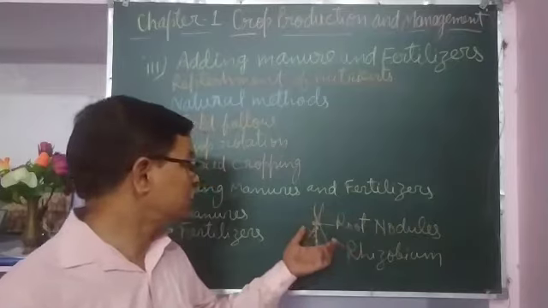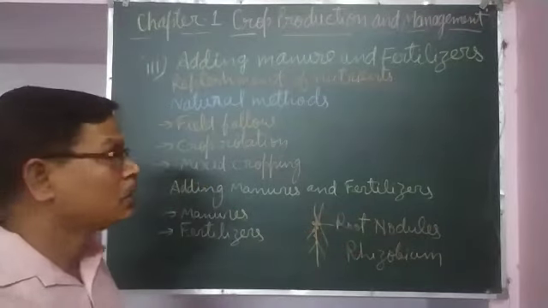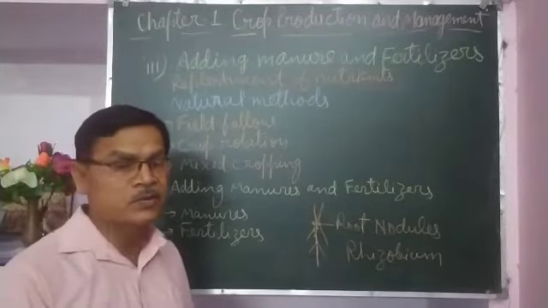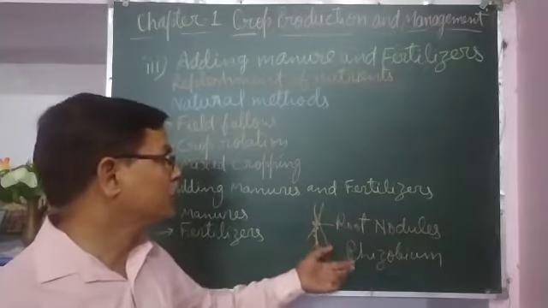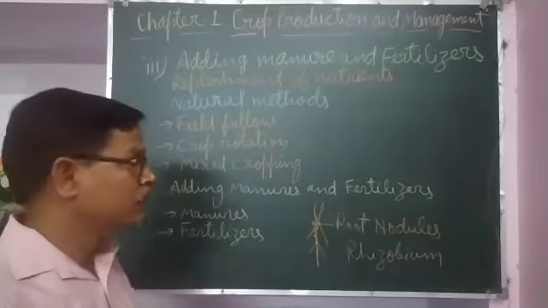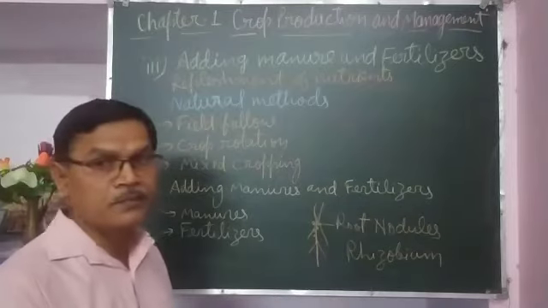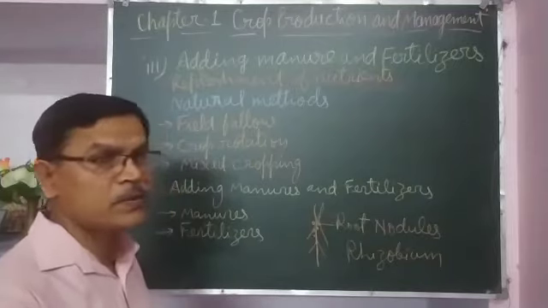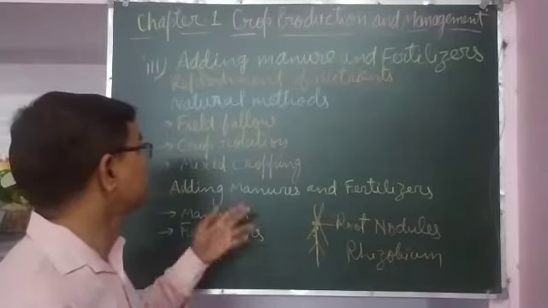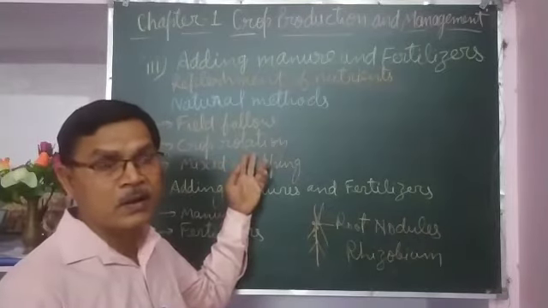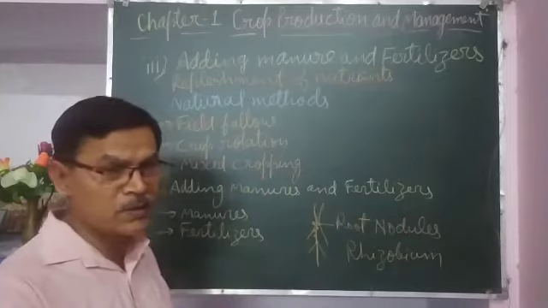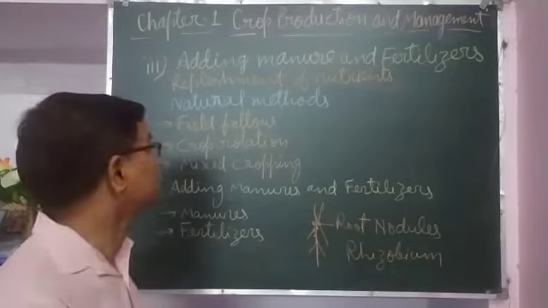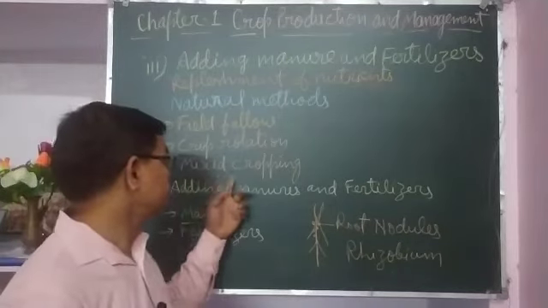So if leguminous crops are sown in one season, whatever rhizobium bacteria are found will enrich the fertility of the soil. Means by growing that crop, the nitrogen content in the soil will increase, which will be beneficial for the next crop. So crop rotation is adopted by the farmers: in one season one crop is taken, in another season some leguminous crop is taken, so that soil fertility may be maintained. The other method is mixed cropping.